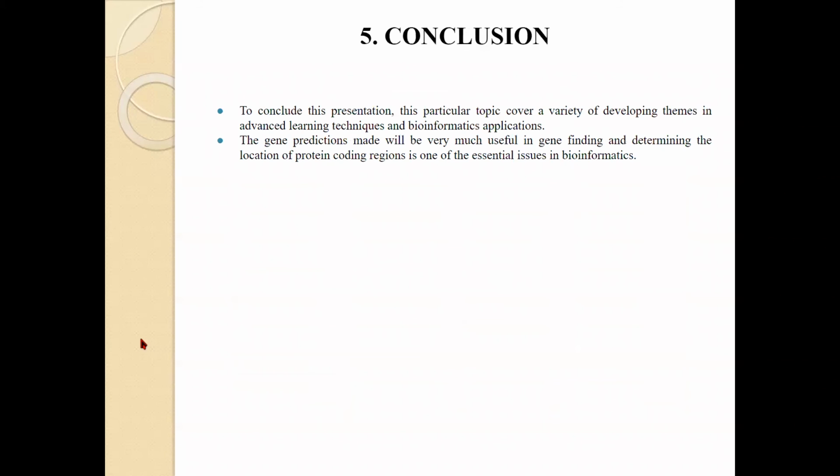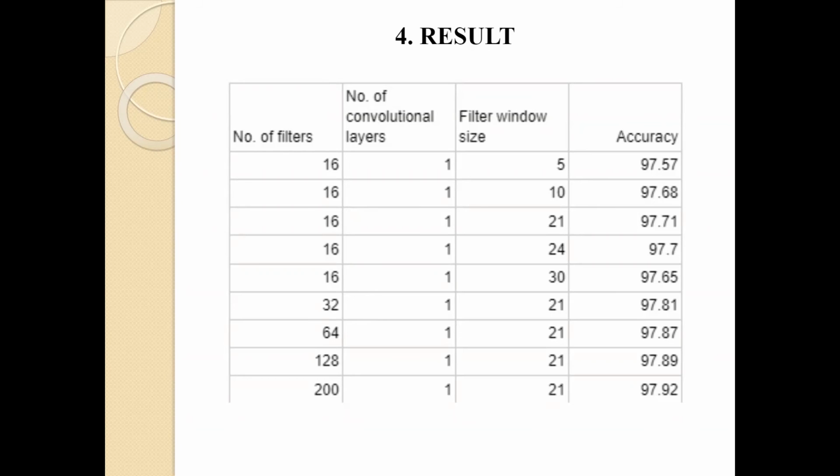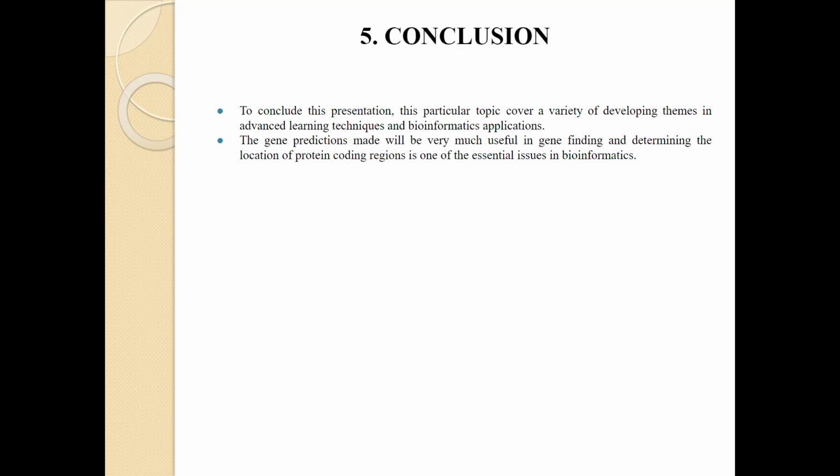Now the result. So after successfully running the project, the final accuracy report that was generated is given below, according to which we can see that at different numbers of filters and CNN layers, the code gives progressively increasing accuracy at the increasing number of filters, and at 200 filters and one CNN layer, we got a maximum accuracy of 97.92%.